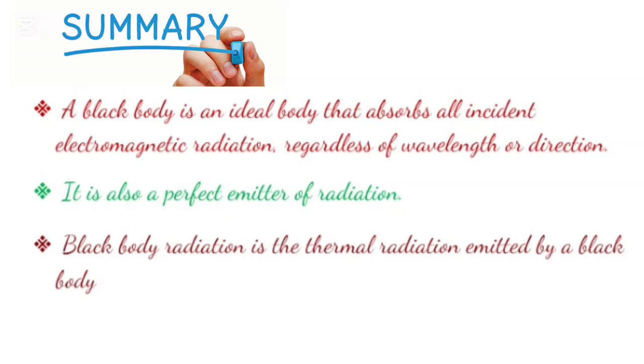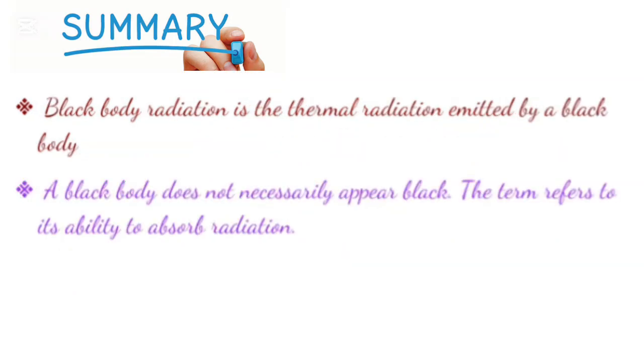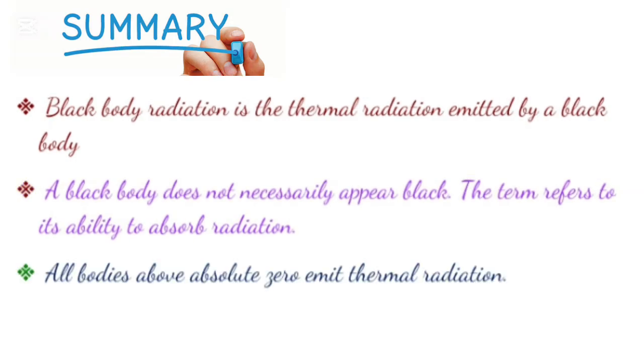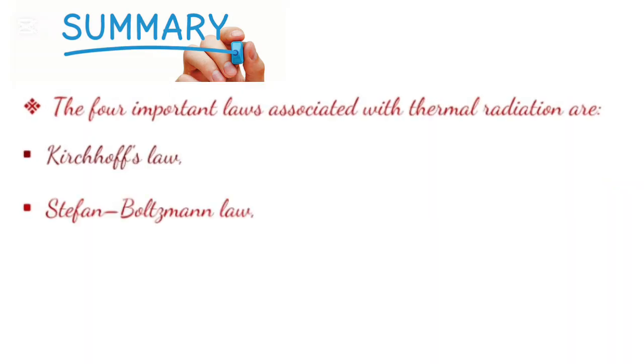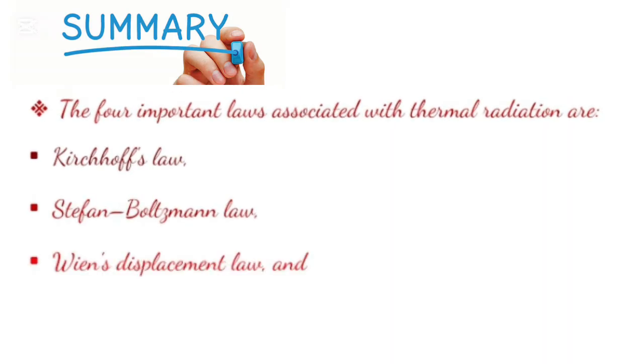Blackbody radiation is the thermal radiation emitted by a blackbody. A blackbody does not necessarily appear black. The term refers to its ability to absorb radiation. All bodies above absolute zero emit thermal radiation. The four laws associated with thermal radiation are Kirchhoff's law, Stefan-Boltzmann law, Wien's displacement law, and Planck's radiation law.